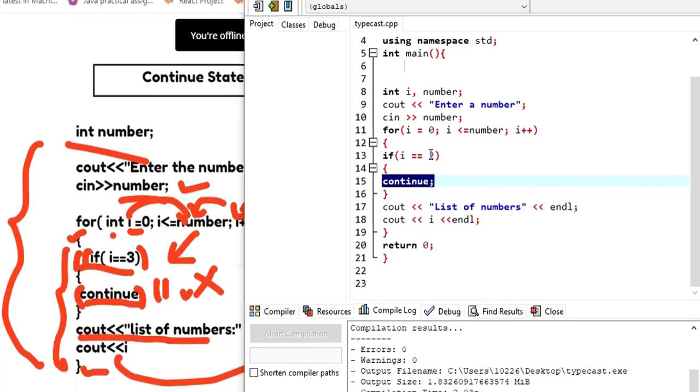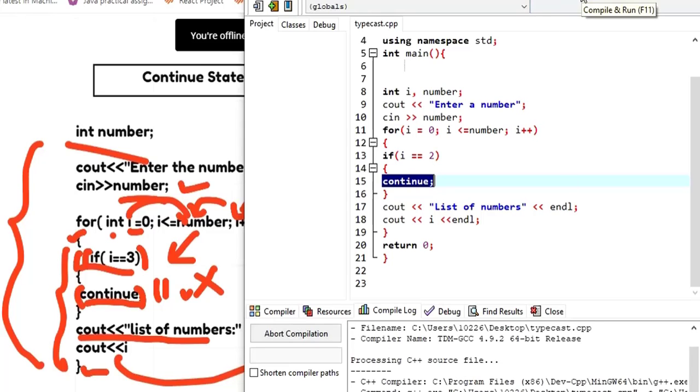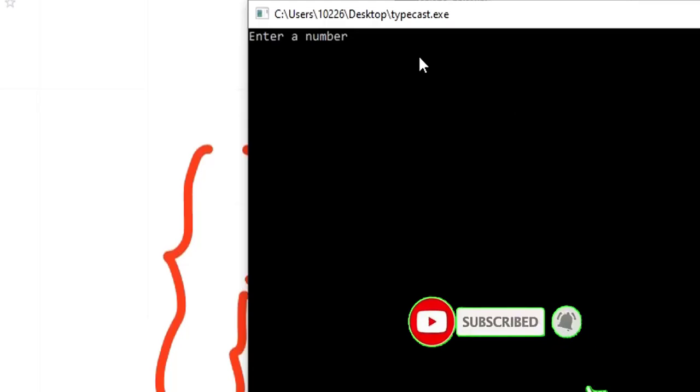In this case, I said the I value is equal to 2. So in that case, we are going to skip printing the I value equal to 2, but 0 will be printed, 1 will be printed, 2 will not be printed, then 3, 4, 5. It depends on the number of numbers that you want to print. I'm going to run it now. It's going to ask me to enter the number. Let's say 6.